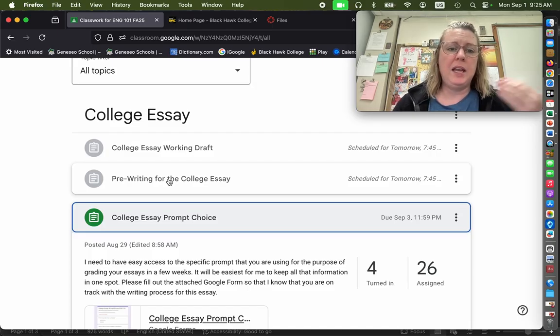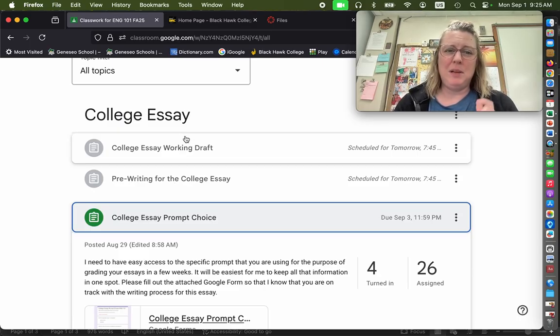That's why, if we look at the deadlines and due dates here, I have this deadline as Friday, because if you're not picking a prompt until Wednesday, you might need a couple days to get the pre-writing done. But you have to do this and timestamp it before you open up your college essay working draft and start actually typing out your thoughts.